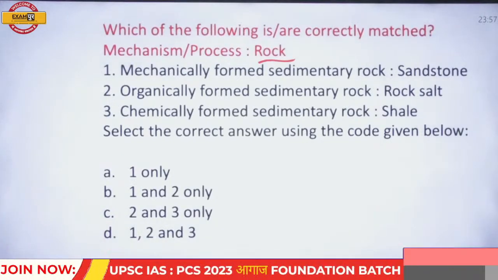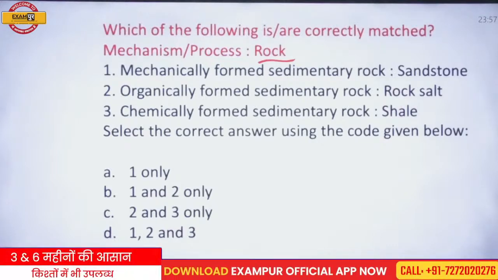Mechanically formed sedimentary rock, sandstone. Organically formed sedimentary rock, rock salt. Chemically formed sedimentary rock, shale.